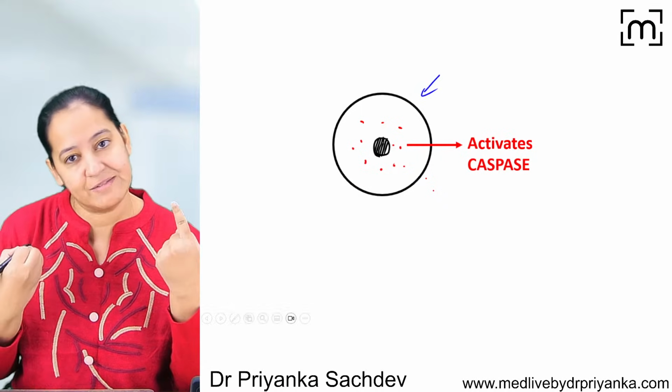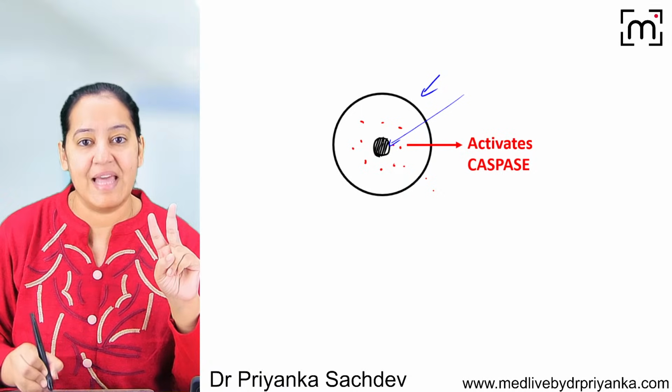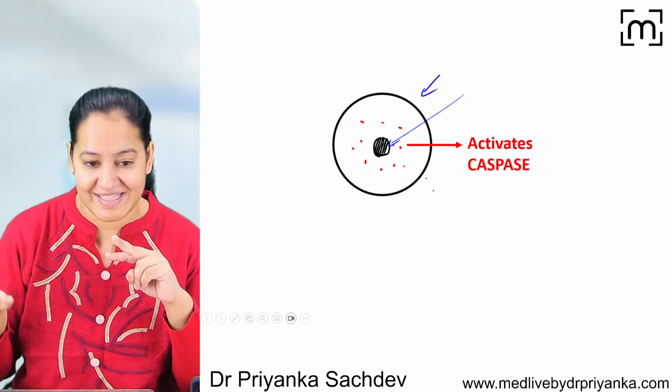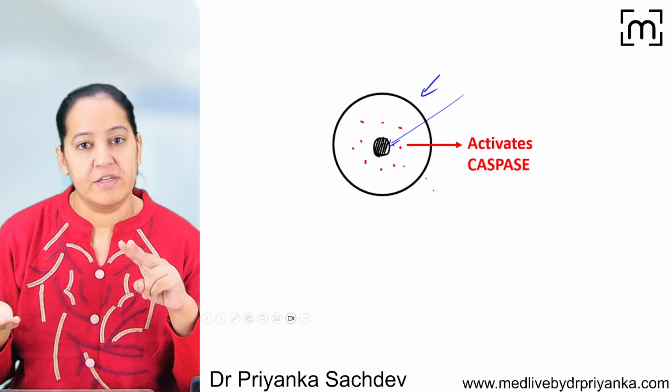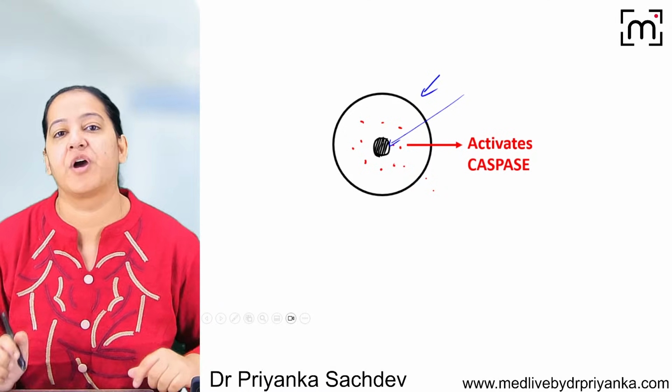Either this cell has done its function completely and it is not required in the human body, or the DNA of this cell is damaged too much. It's beyond the extent of repair, so we cannot repair it. So we are asking the cell to commit suicide. Ultimately, we destined this cell to commit suicide.